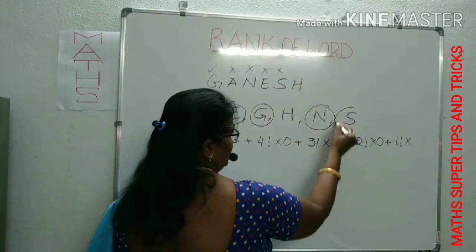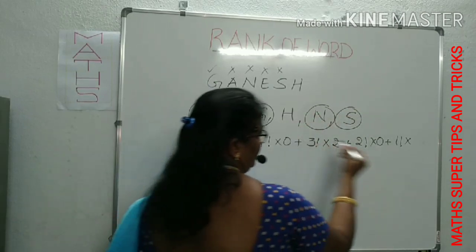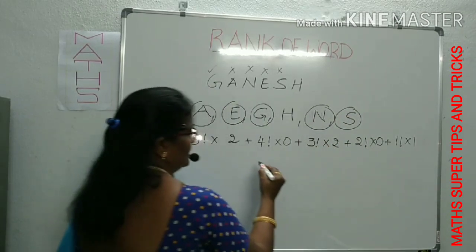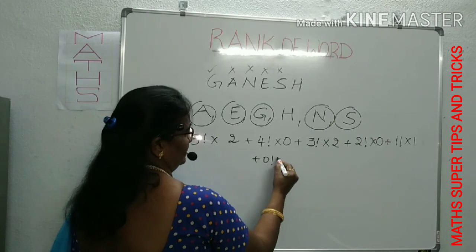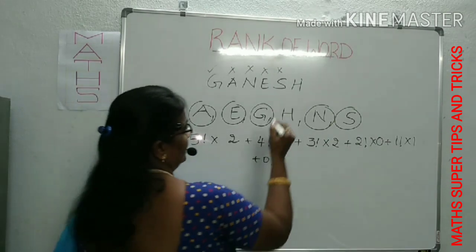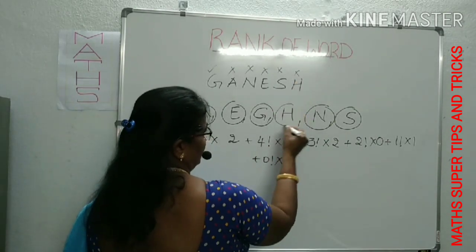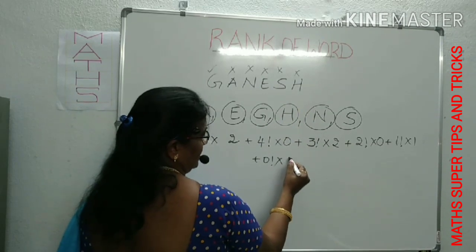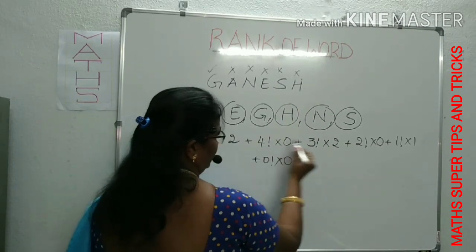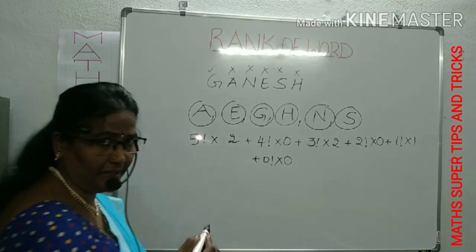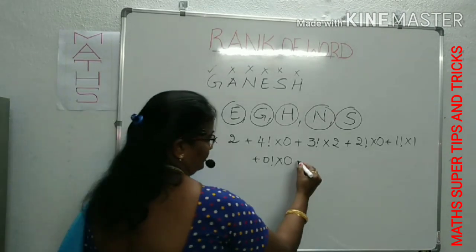Before the S, one letter is left over, so 1 into 0 factorial, plus. Next, what is the next letter? H. Before the H, no letter is left over, means 0. After all these terms are completed, we can add an extra 1 plus 1.